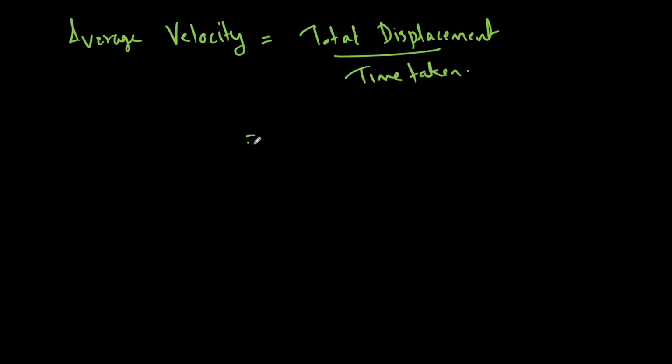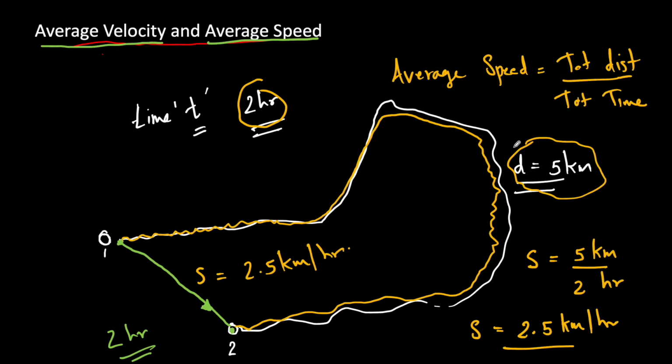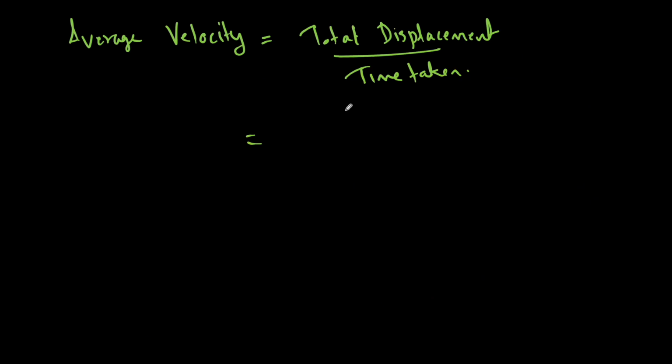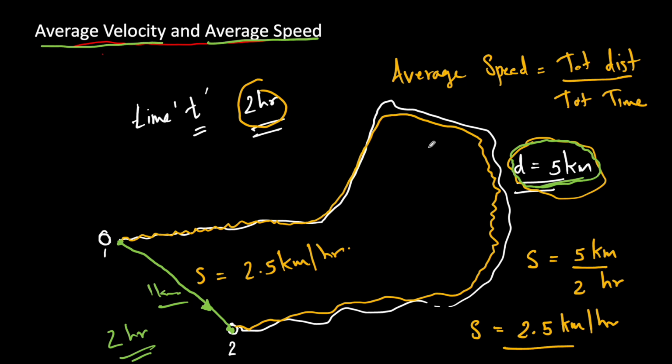In the previous example he might have traveled through a path of 5 kilometer length, but his displacement, if you see, is only from here to here, which might have been 1 kilometer. Then in that example, what is the total displacement? Total displacement is only 1 kilometer, divided by the time taken. The total time taken for him to come to this point is again the same, 2 hours.